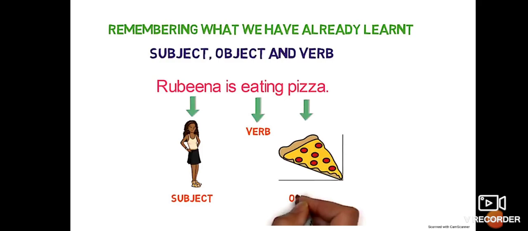So when I combine a subject and a verb, and I get an answer as an object, that type of verb is called a transitive verb. So eating here becomes a transitive type of verb, right? Alright.